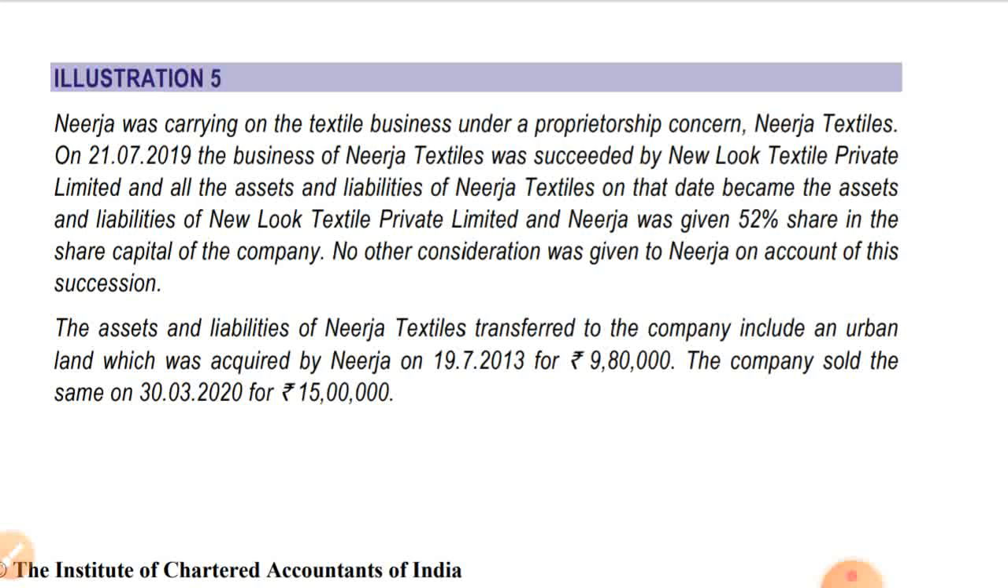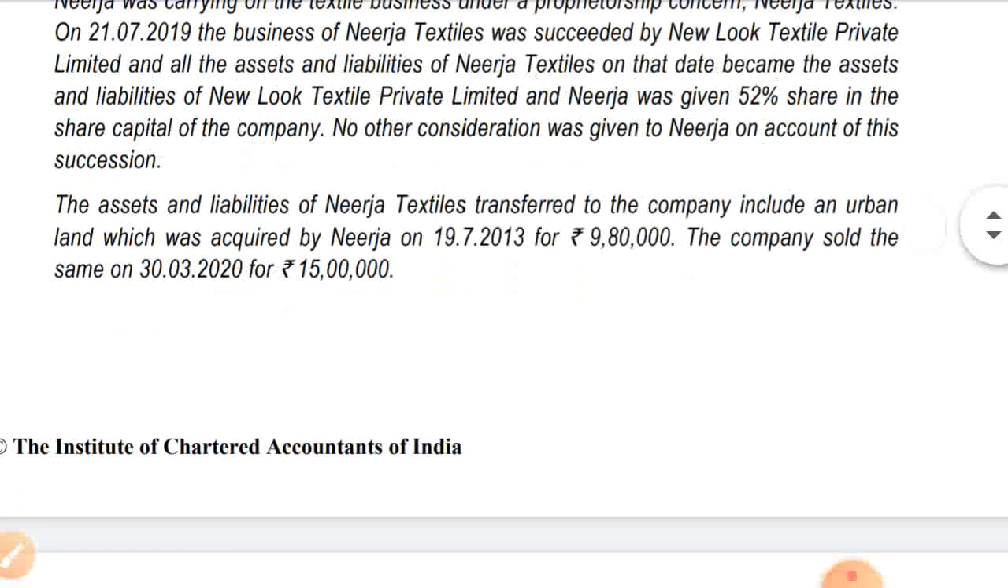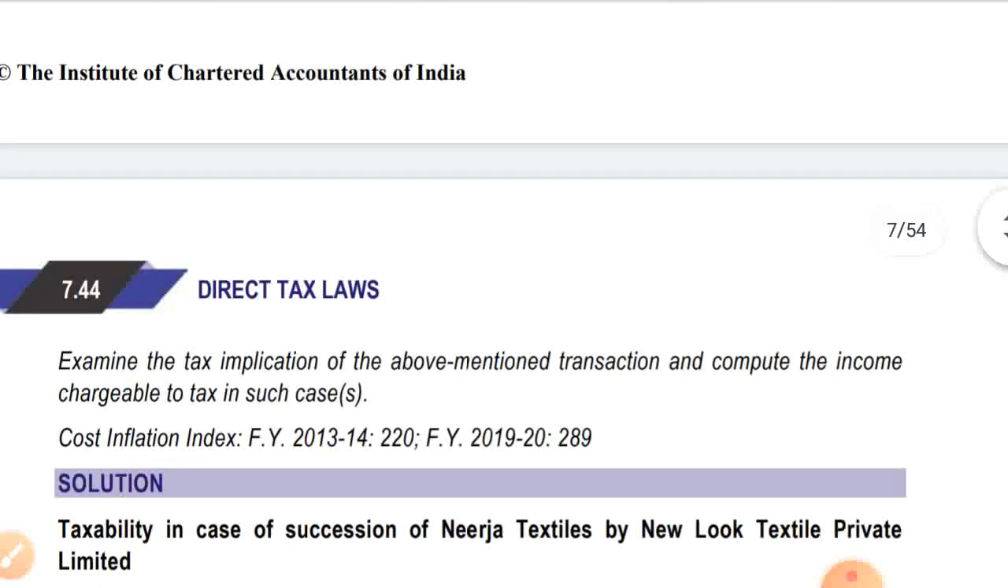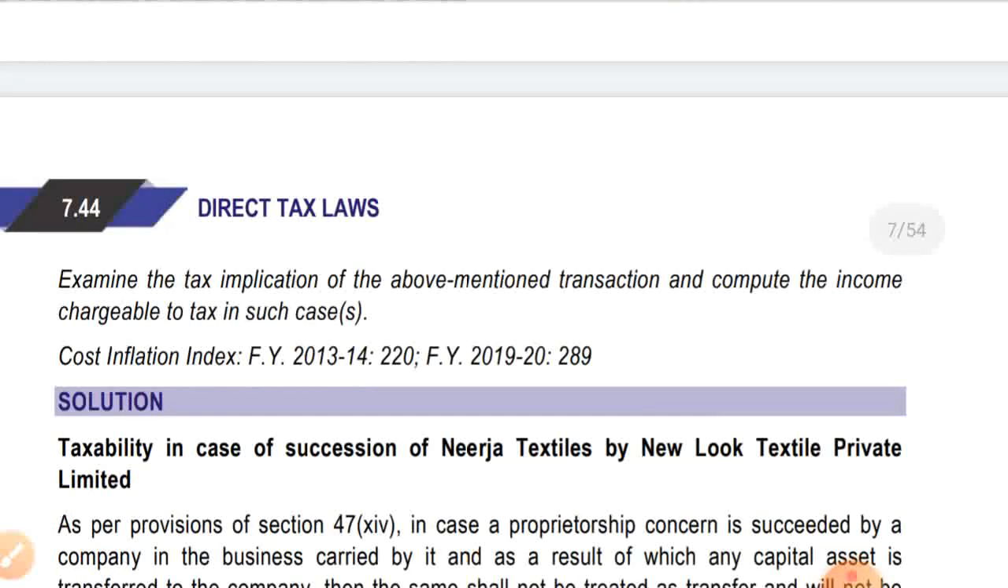The assets and liabilities of Nirja Textiles transferred to the company include an urban land which was acquired by Nirja on 19 July 2017 for 9,80,000. The company sold the same on 30th March 2020 for 15 lakhs. Examine the tax implication of the above-mentioned transaction and compute the income chargeable to tax in such case.